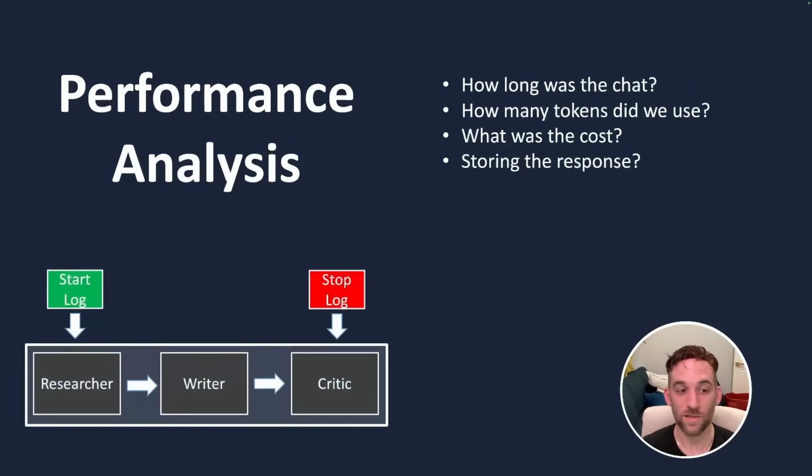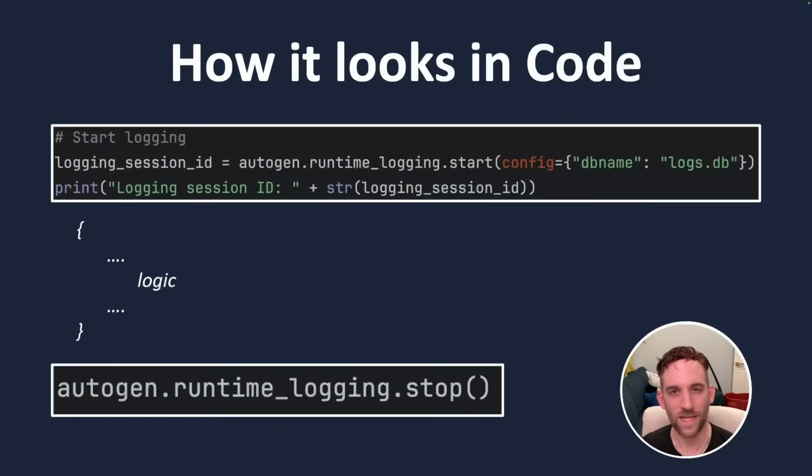How it works is we'll start the log before we initiate the chat for AutoGen, and then after it's over, we'll simply call it to stop the log. And then what happens is it stores this performance analysis into a database for us. Well, let's see how it looks in code.